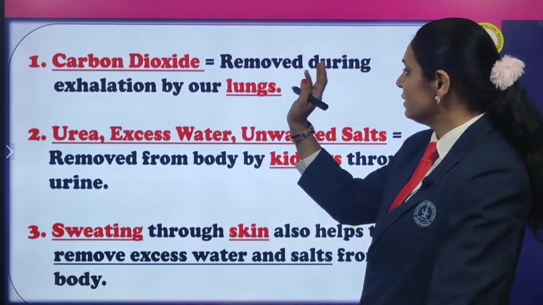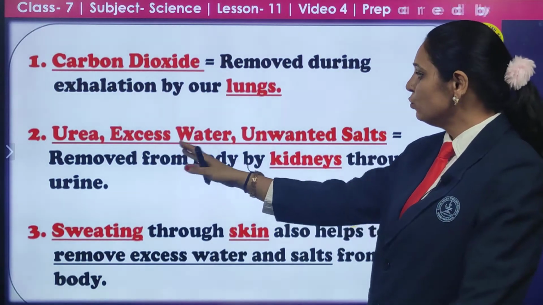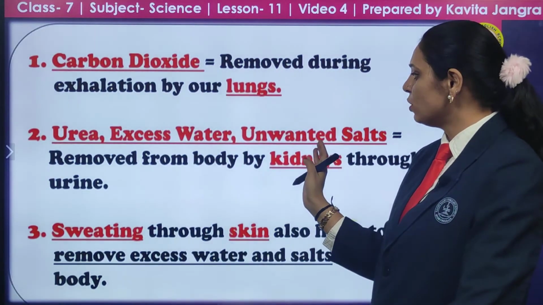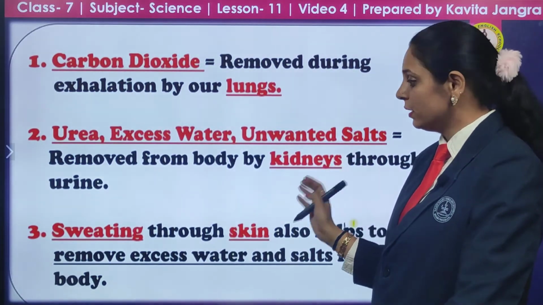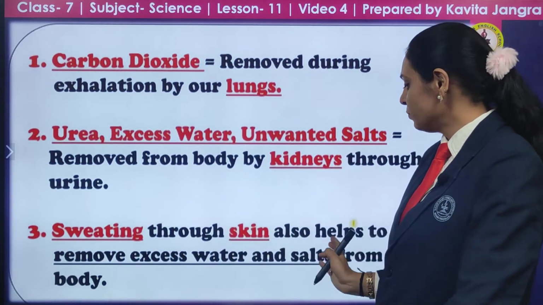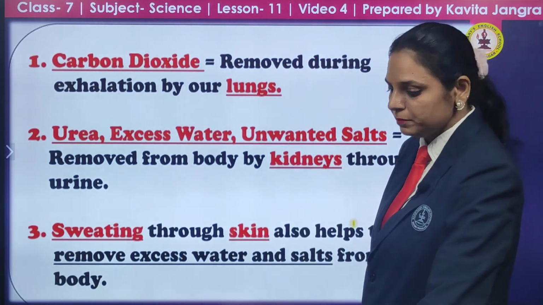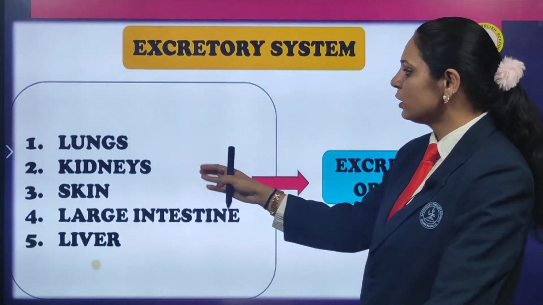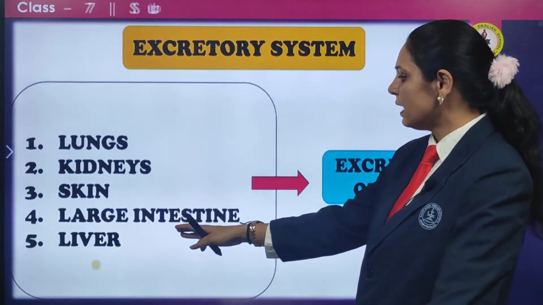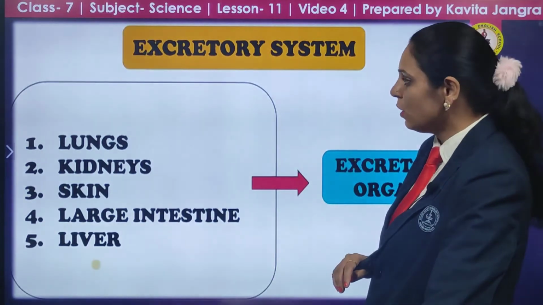Now carbon dioxide is removed during exhalation by our lungs. Urea, excess water and unwanted salt are removed by the body through the kidney, through urine, and sweating through the skin also helps to remove excess water and salt from our body. The excretory system includes the lungs, kidney, skin, large intestine and liver. These are all known as excretory organs.